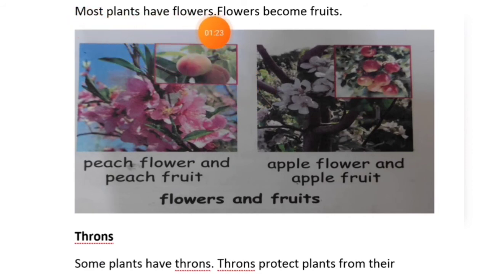Most plants have flowers, and flowers become fruits. Some examples of flowers which become fruits are the peach flower and peach fruit, and the apple flower, which after that becomes apple fruit.